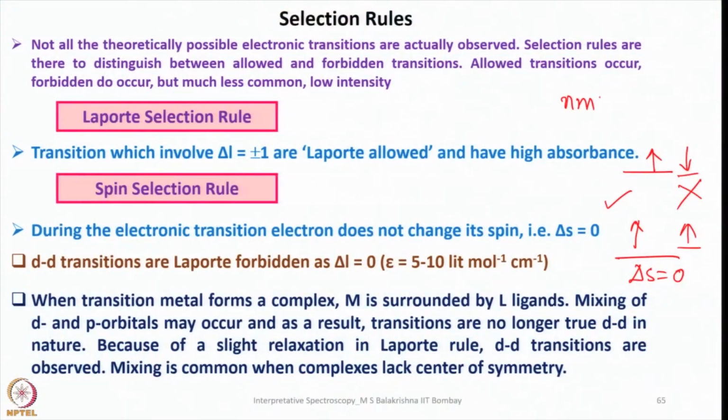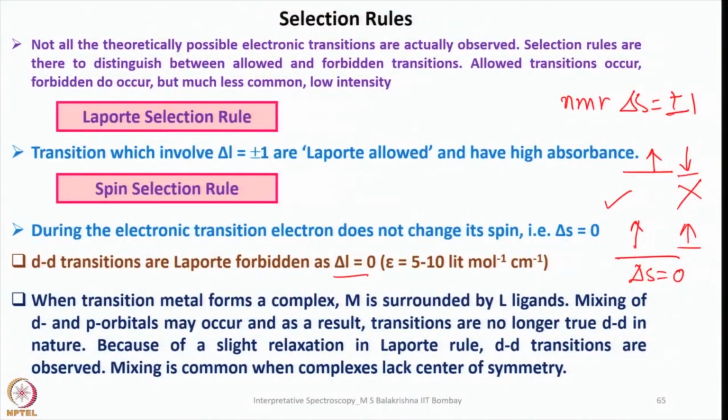So in NMR, delta S equals plus or minus 1. One should remember, whereas in case of electronic transition, it is delta S equals 0. In nuclear transition, it's opposite. Upward spin will become downward spin. So here, the spin state doesn't change.